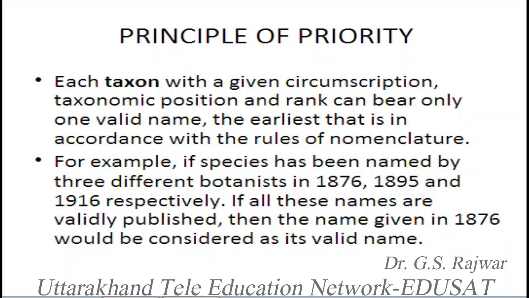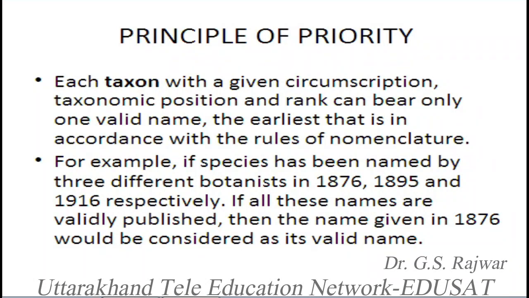The example is here. If we take the name of a species, it can be applicable for genera and also for other categories of nomenclature of the plant kingdom. Suppose a species has been named by three different botanists. One botanist named a species in 1876, and the same species was named by another botanist in 1895, and a third botanist named the same species in 1916.